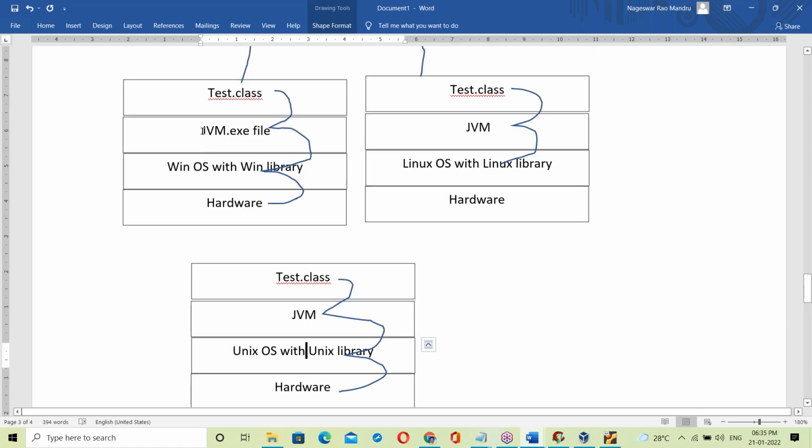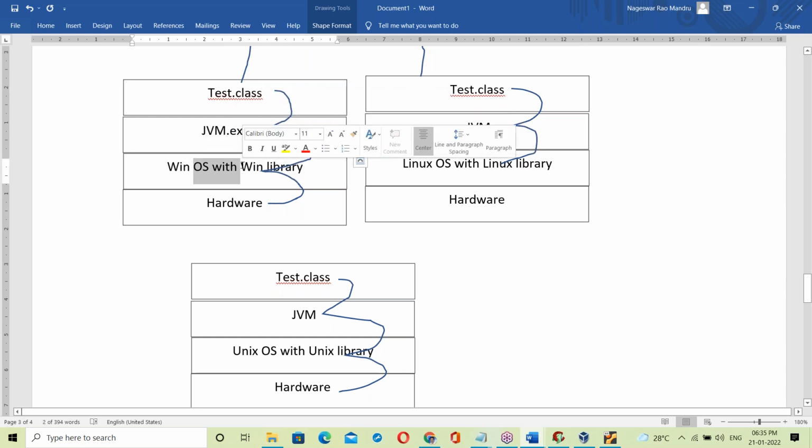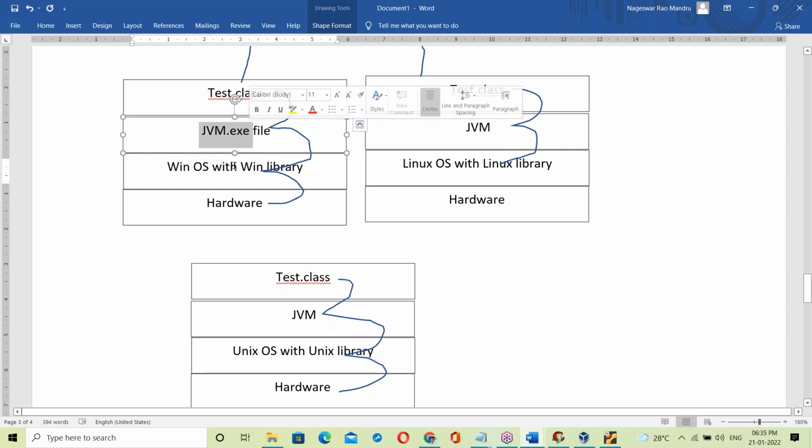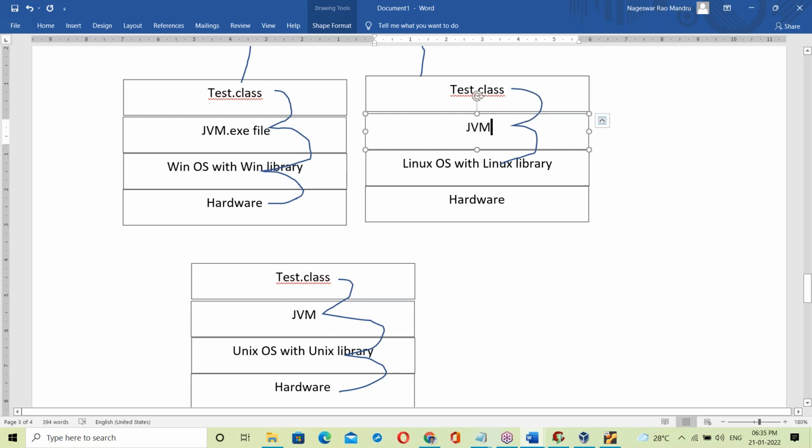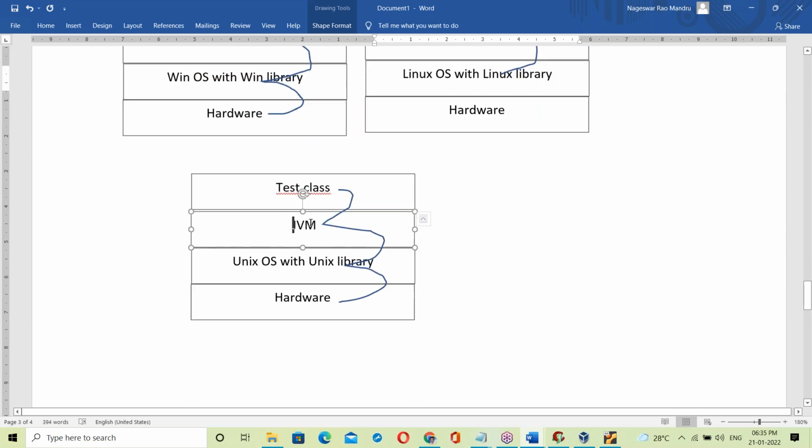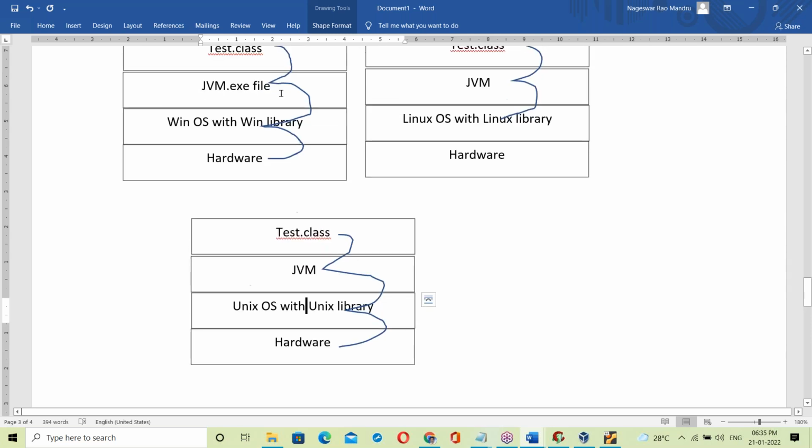See here, Windows JVM has knowledge of Windows OS, so it can link the Tested.class file with the Windows OS library. To link with the Windows library, this JVM must have knowledge of Windows OS. Otherwise, how can it link? It cannot link. Linux JVM has knowledge of Linux OS here. Unix JVM has knowledge of Unix OS. With that knowledge, it can link to the library.